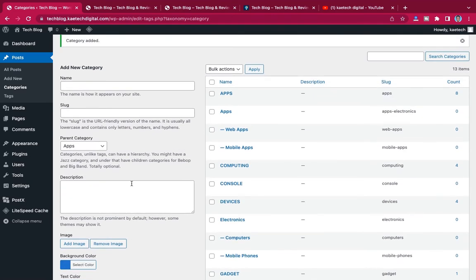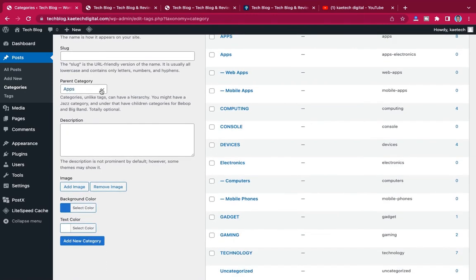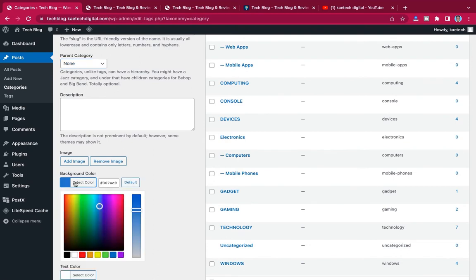And then we also create another one, which is maybe WordPress. I'm going to create a category called WordPress, and then I'll change the category to be on its own. Yeah, very good.